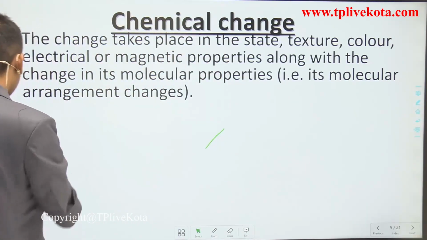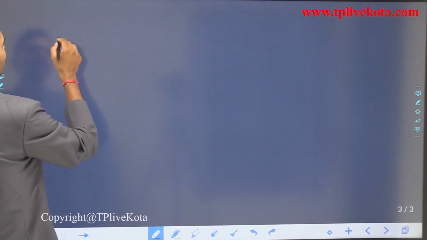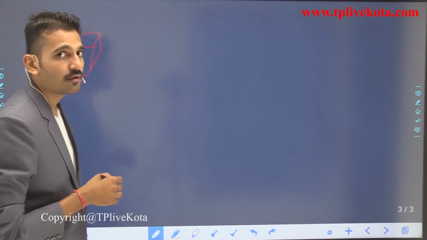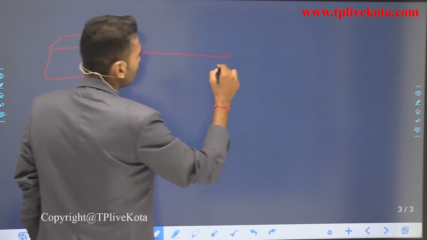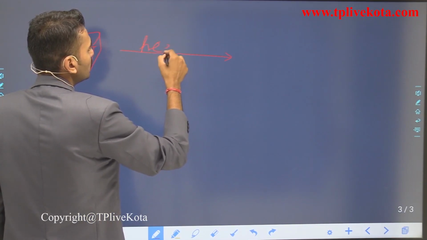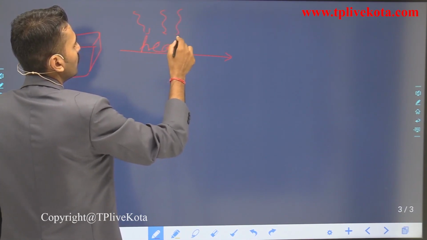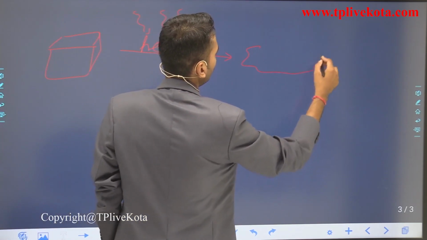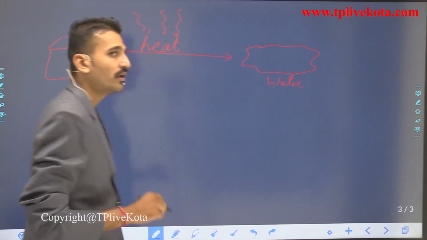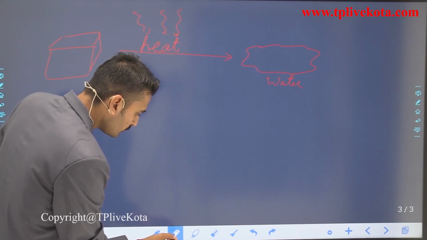Here you can see a very simple example. Just like if I have a cube of ice, an ice cube, and I place it in this room, due to the heat energy which it takes from the surrounding, it melts. The ice cube melts and forms what? Water. It melts and forms water. So this is one thing.